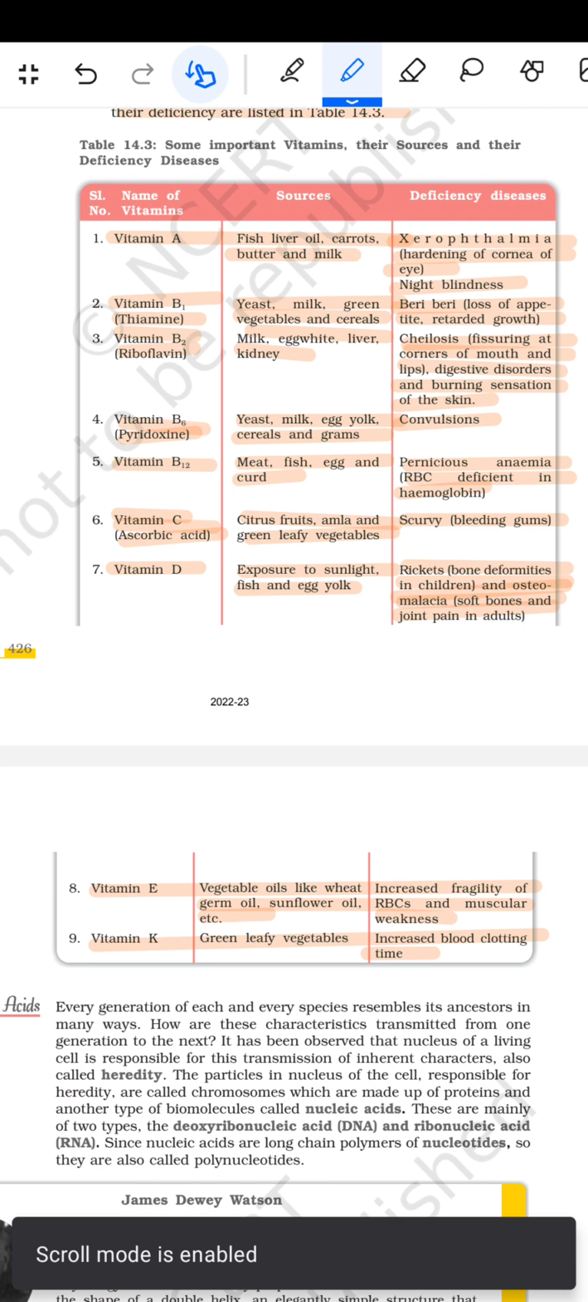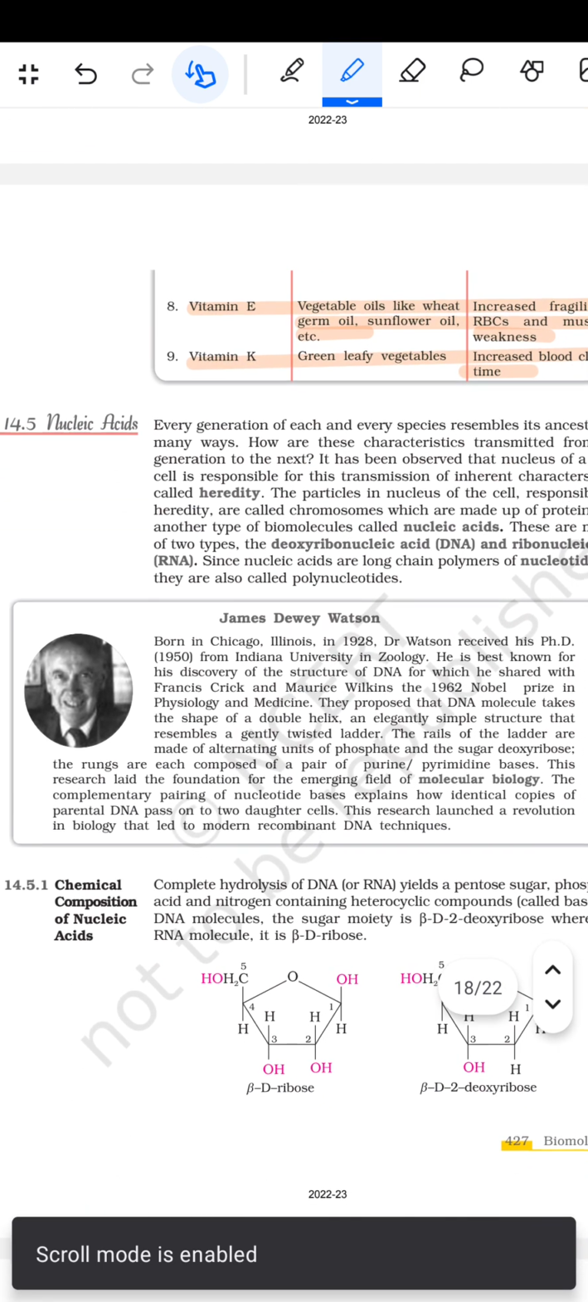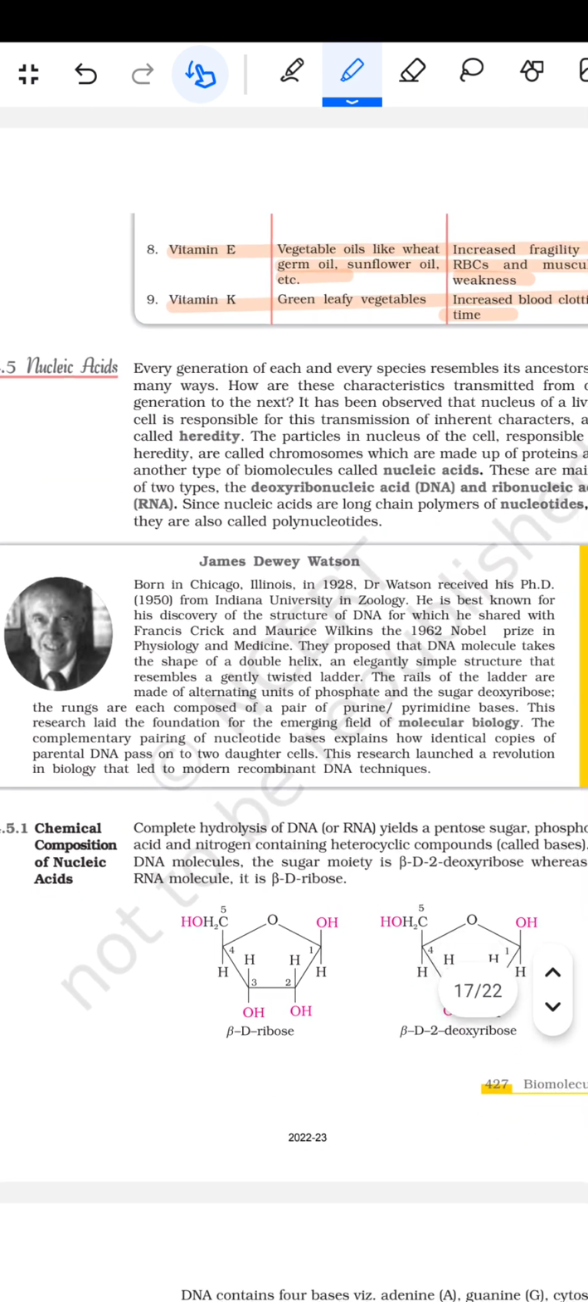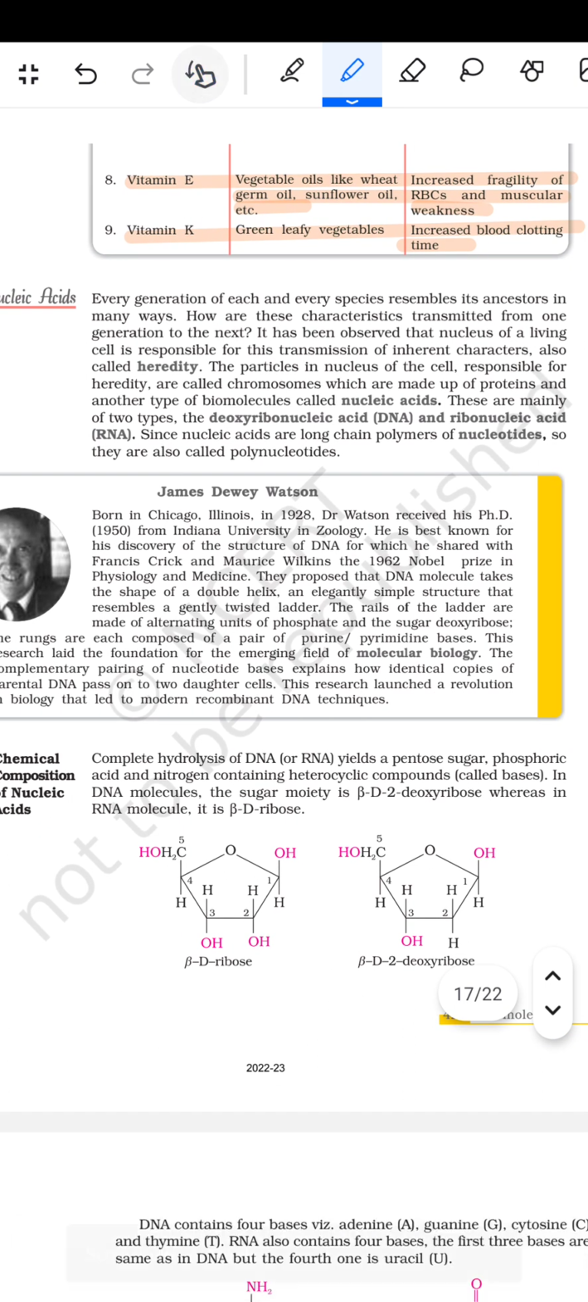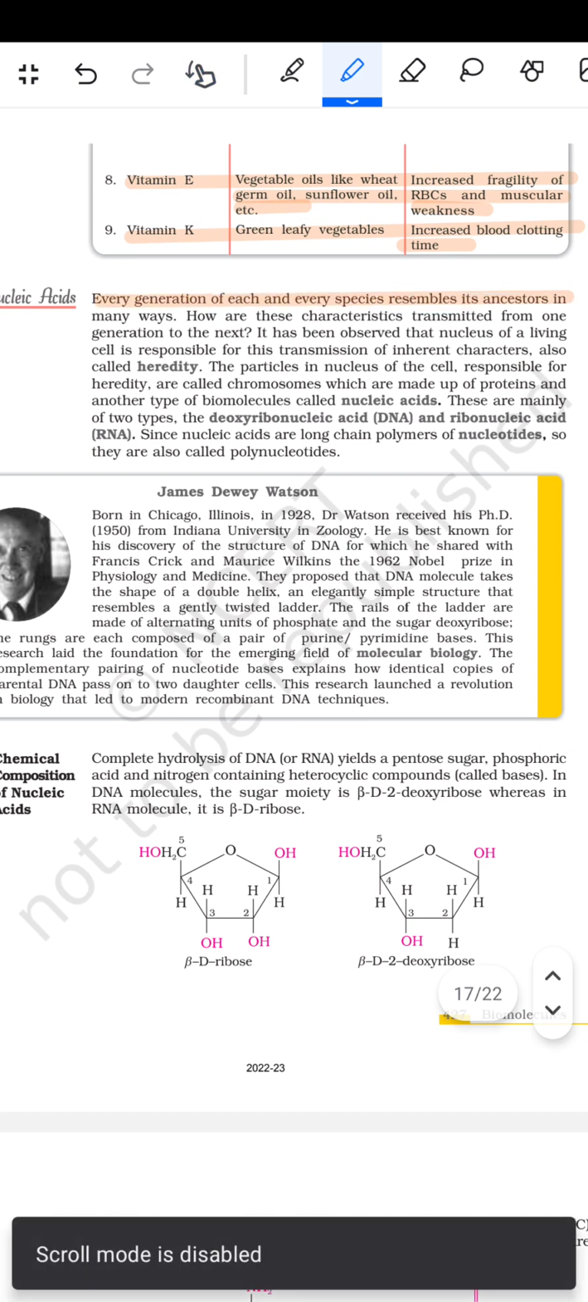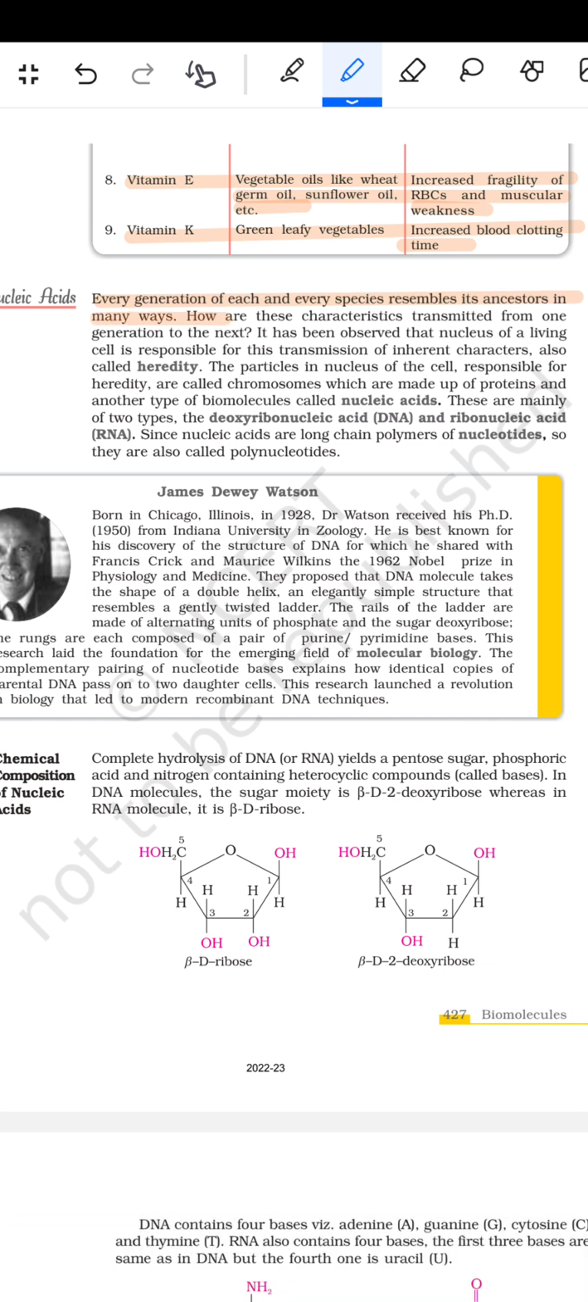इनके ब्लड क्लॉटिंग टाइम जिससे बढ़ जाता है, ब्लड का क्लॉटिंग होने का टाइम जिससे बढ़ जाएगा। फिर आता है न्यूक्लिक एसिड। तो न्यूक्लिक एसिड क्या दिया हुआ है कि every generation of each and every species resembles its ancestors in many ways. How are the characteristics transmitted from one generation to the next? It has been observed that the nucleus of a living cell is responsible for this transmission of the inherent character, also called heredity.